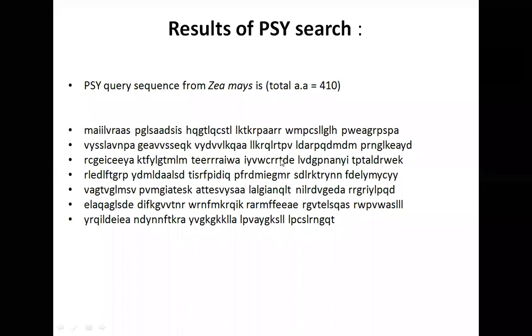So this is the amino acid sequence of phytoene synthase. As I said earlier, it is obtained from Zea mays. Every single letter designates one amino acid. So the total number of amino acids in the phytoene synthase is 410. So you have sequenced the protein, expressed the protein. You know the nucleotide sequence, you know the reading frame, you know the amino acid sequence.